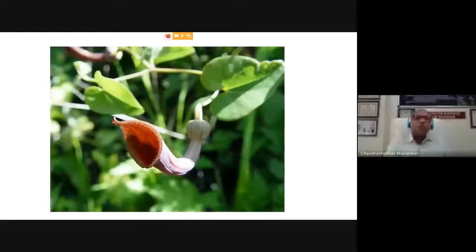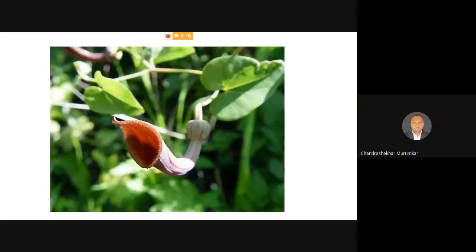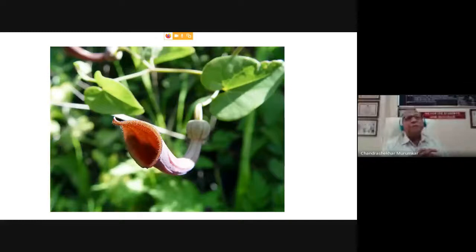It is grown in gardens. Now, this is again another plant of Aristolochia. So you see the structure of this flower. If you see the nature of the habit, you will realize that the flower looks very similar to that of Ceropegia. The only difference is that in Ceropegia, we are having the persistent 5 calyx lobes at the base.